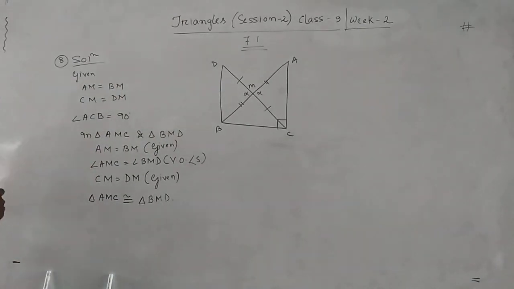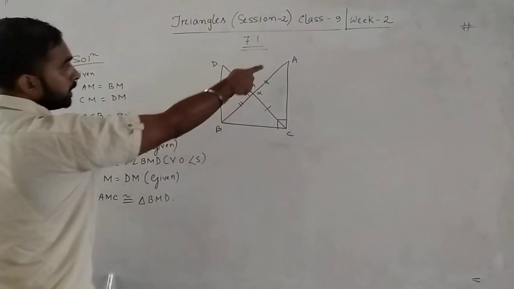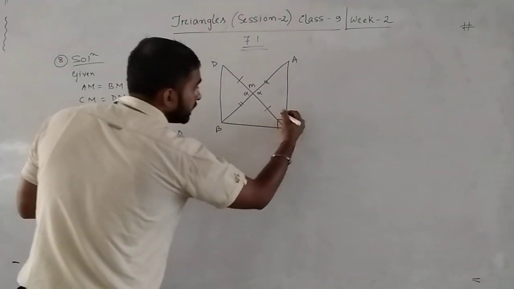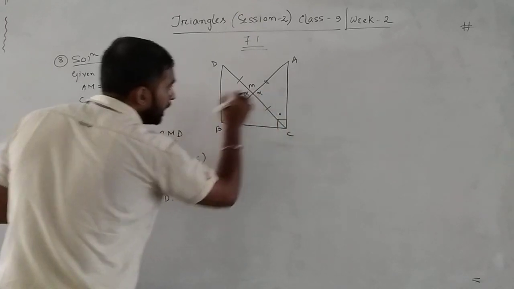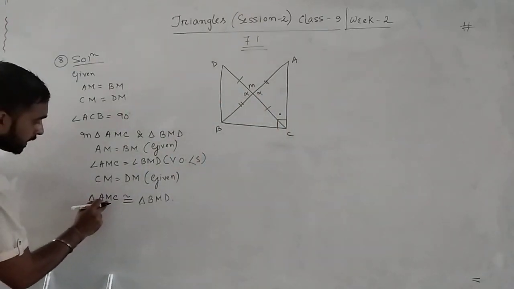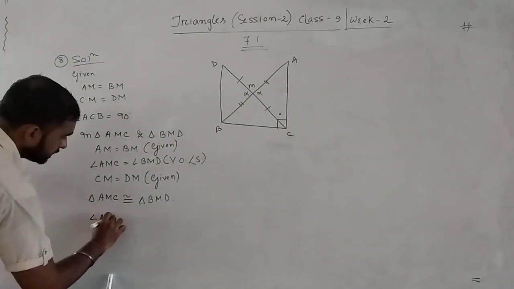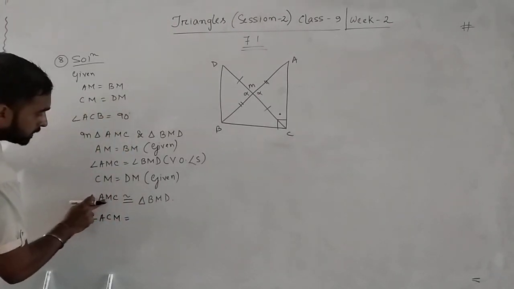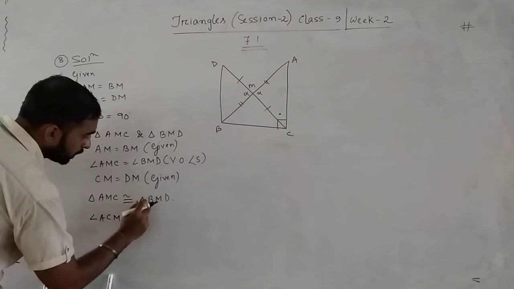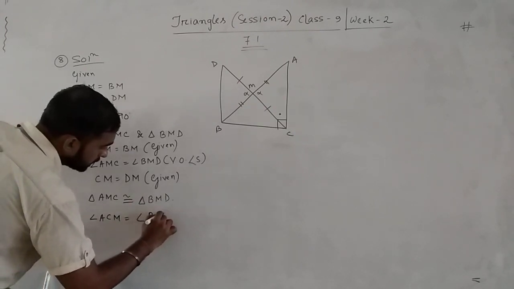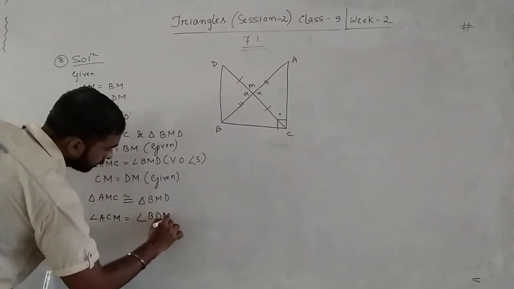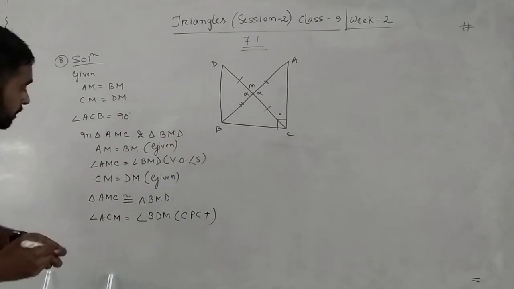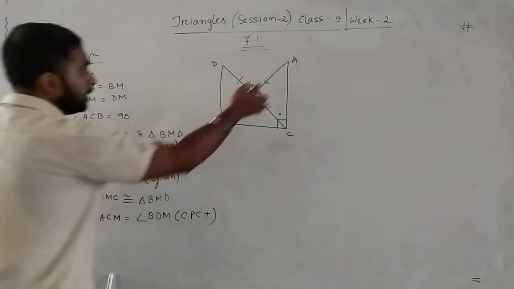Now let me show you. See, in this triangle ACM, see the name, angle ACM. What is the order? First, last, second. So here also, first, last, then second. They are equal by CPCT. Now see in the diagram whether they are alternate or not.